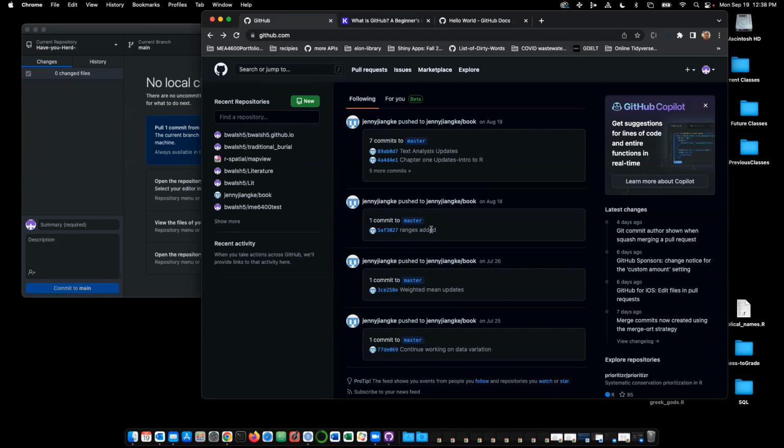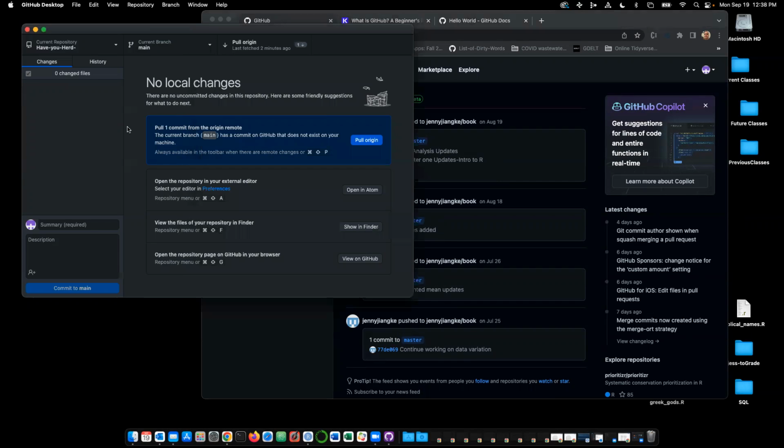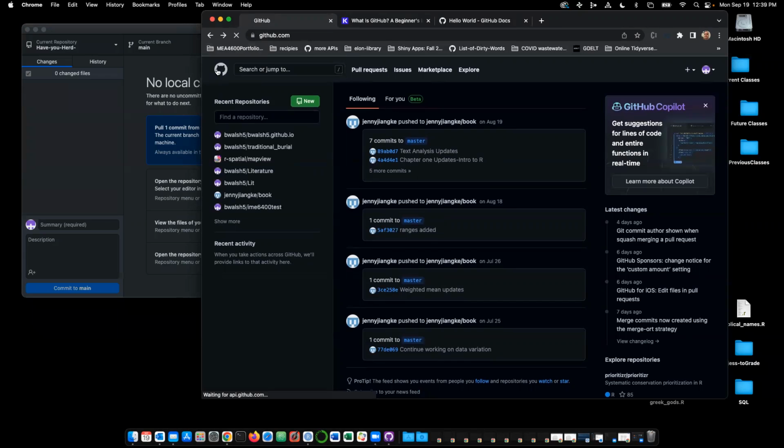I'll make something locally, and when I try to push it to GitHub, I run into these errors. I don't have these errors anymore using GitHub Desktop. It seemed to have, either I got better or the program's better, but I don't cause any of those mistakes anymore. So if you don't have a GitHub account, they're free. I highly recommend that you get one.